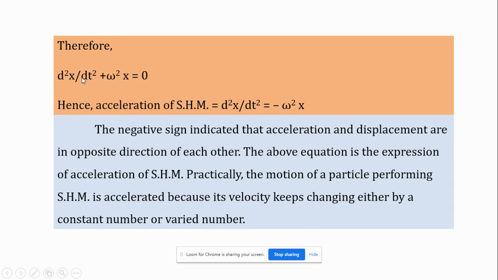Therefore, d squared x by dt squared plus omega squared x is equal to 0. Hence, the acceleration is given as d squared x by dt squared is equal to minus omega squared into x. The negative sign in the above equation means that the acceleration and displacement are in opposite directions to each other. That we know very well. The above equation is the expression of acceleration of a simple harmonic motion. Practically, the motion of a particle performing simple harmonic motion is accelerated because its velocity keeps changing, either by a constant number or a varied number.